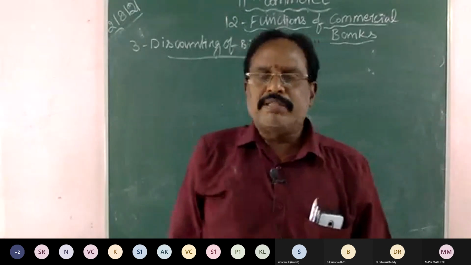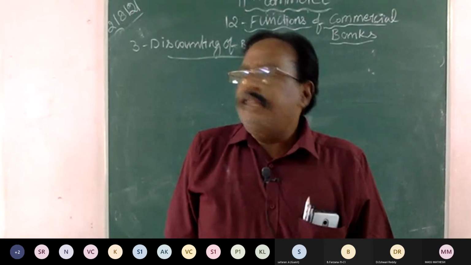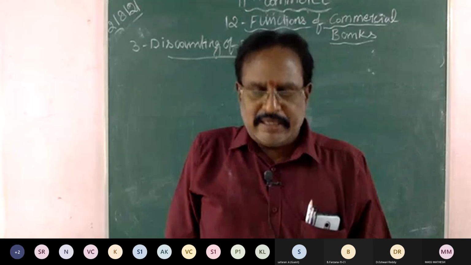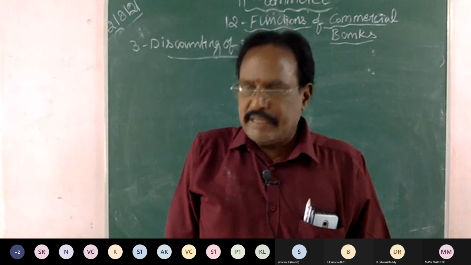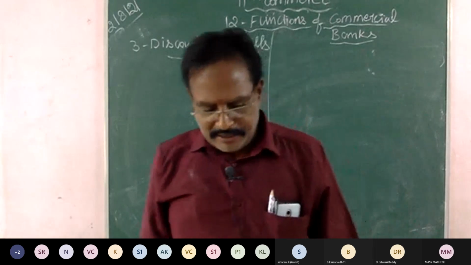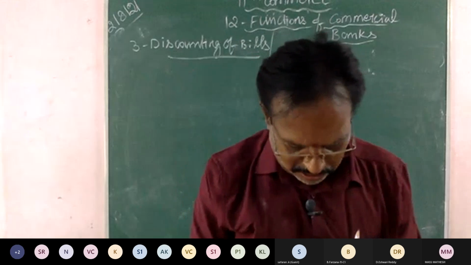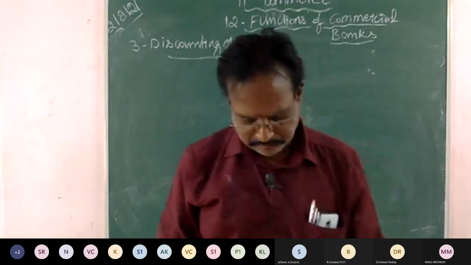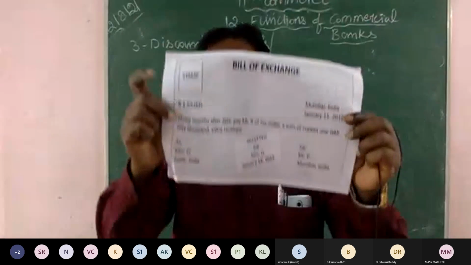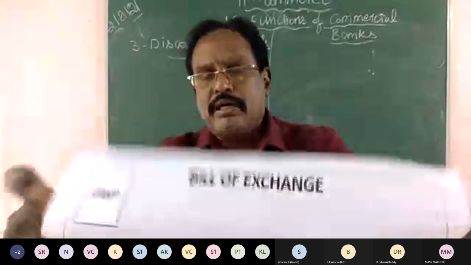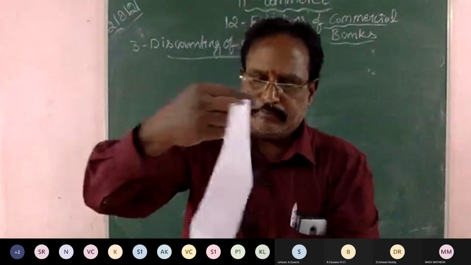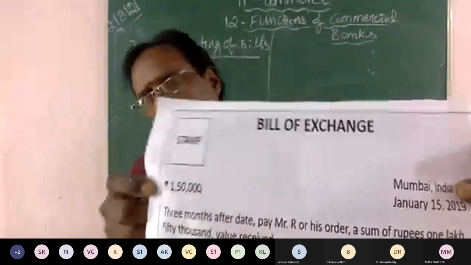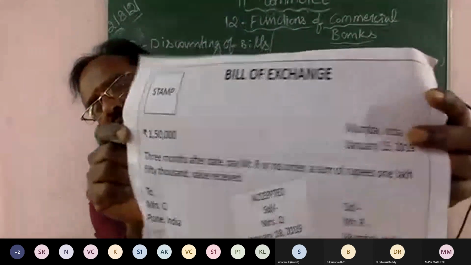Discounting of bills. This is in between buyer and seller. This is called a bill of exchange.